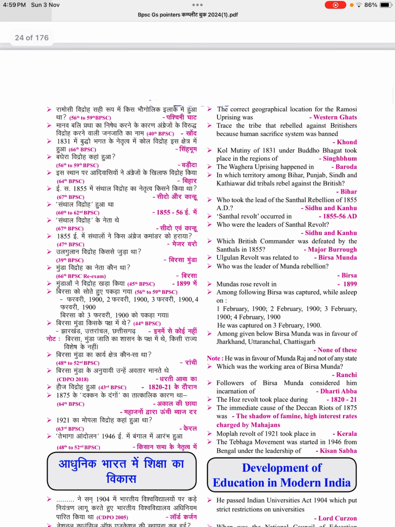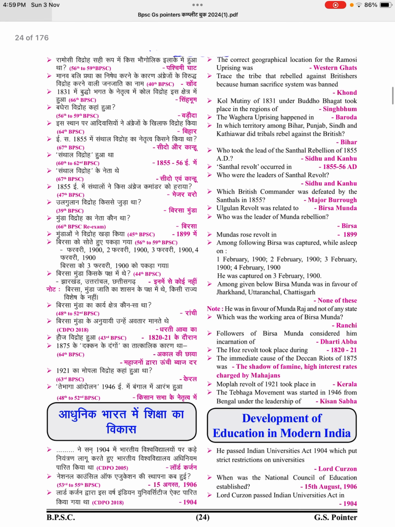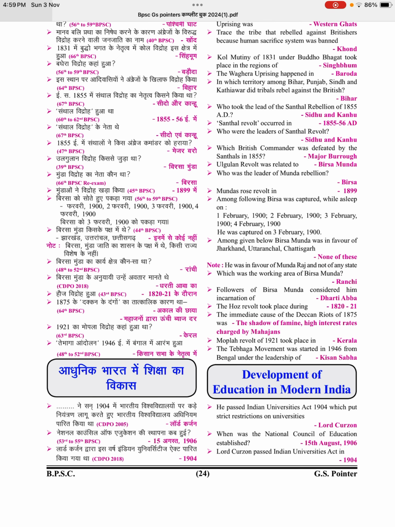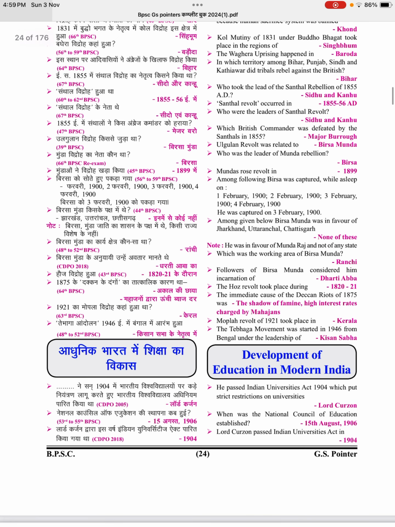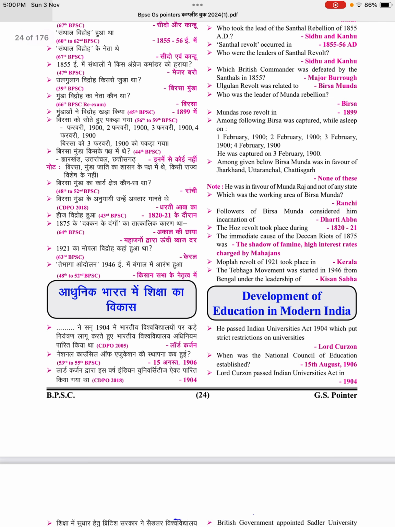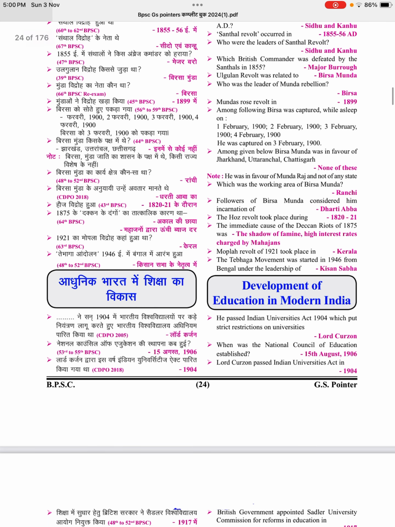Trace the tribe that rebelled against the British because the human sacrifice system was banned: Khond. The Kol mutiny of 1831 under Buddho Bhagat took place in the region of Singhbhum. The Vaghera uprising happened in Baroda. In which territory among Bihar, Punjab, Sindh and Kathiawar did tribals rebel against the British? Bihar. Who took the lead of the Santhal rebellion of 1855 AD? Sidhu and Kanu. The Santhal revolt occurred in 1855 to 1856 AD. Who were the leaders of the Santhal revolt? Sidhu and Kanu.